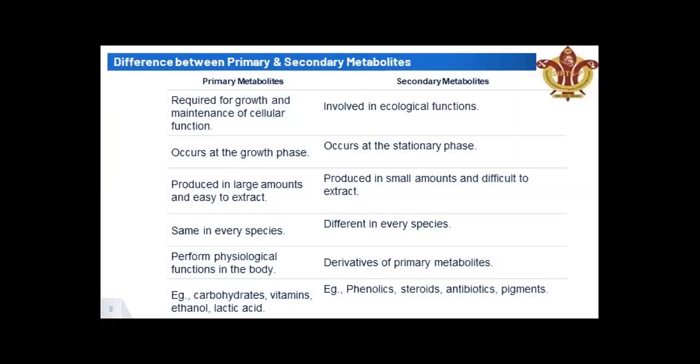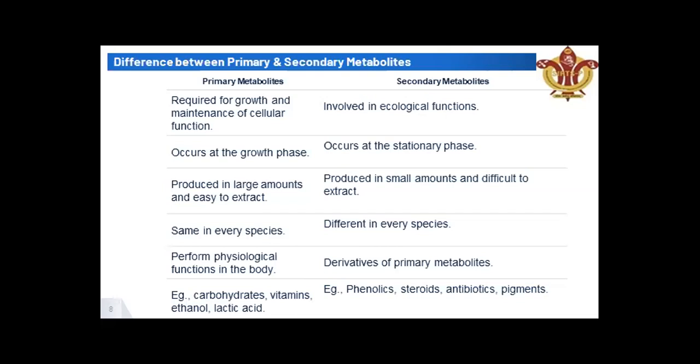There is a basic difference between primary metabolites and secondary metabolites. Primary metabolites are required for the growth and maintenance of cellular function, whereas secondary metabolites are involved in ecological function. Primary metabolites occur in the growth phase, whereas secondary metabolites occur in the stationary phase. Primary metabolites are produced in large amounts and are easy to extract, whereas secondary metabolites are produced in small amounts and are difficult to extract, because you need a particular solvent, a particular mechanism, and a particular procedure to extract them. Primary metabolites are the same in every species since they are required for growth and development and are produced during the development phase, so they are common in every species.